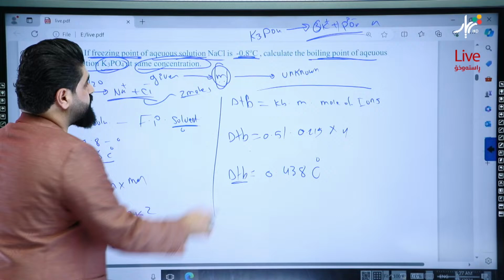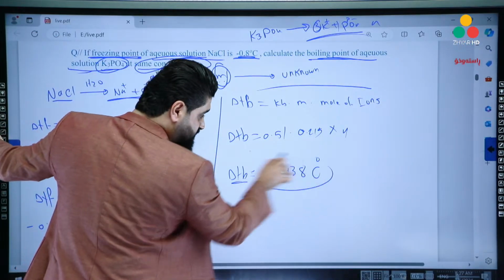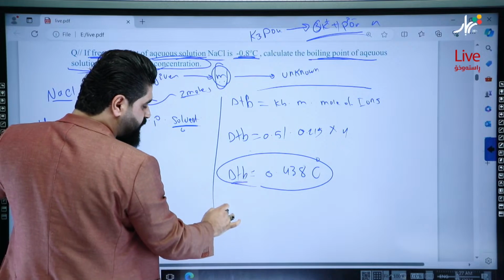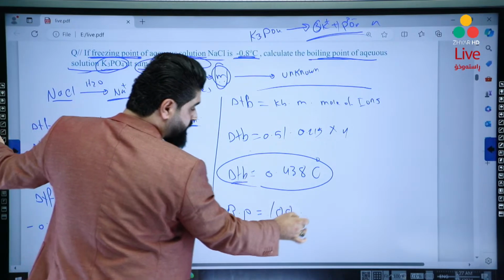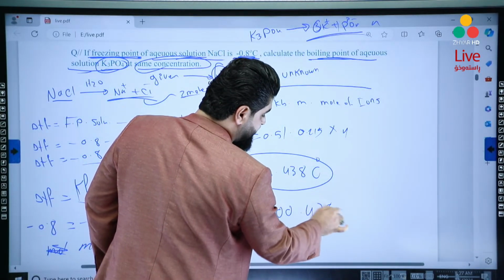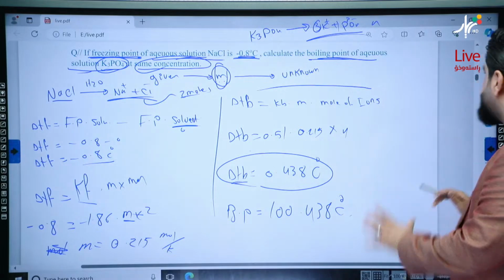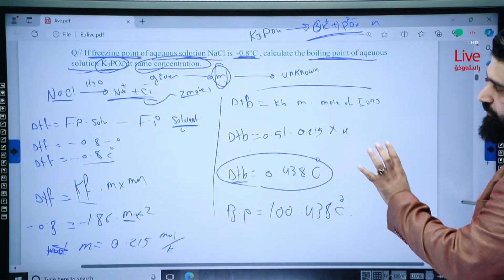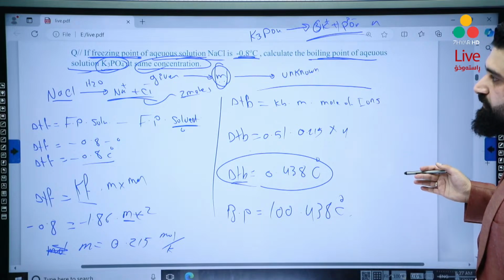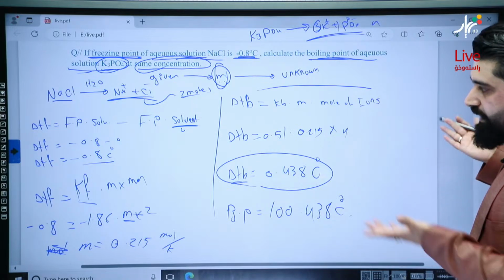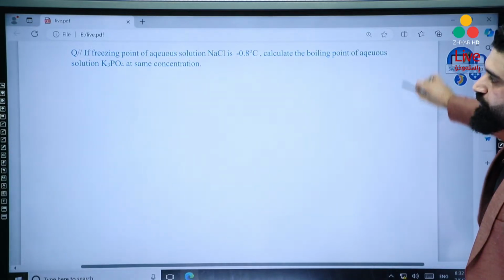But this is delta TB. We're looking for the boiling point of the solution. So if delta TB is this, at 100, the boiling point of the solution will be 100.438 Celsius degree. So this is about this question, which is very important. Please make sure to solve this question again. I know that I solved it very fast, but we don't have enough time. This is the best thing that I can do for you, my dears.